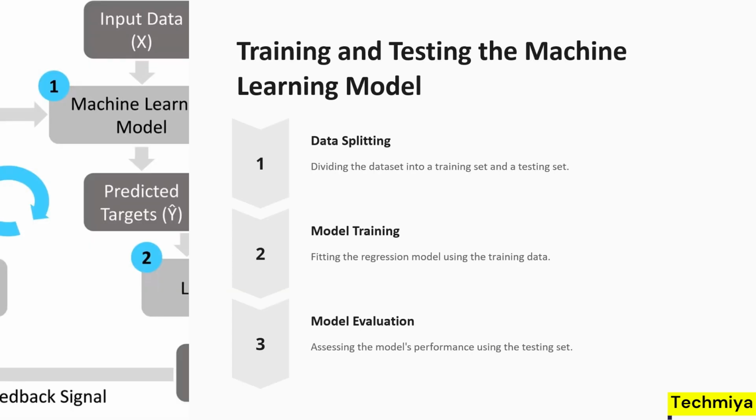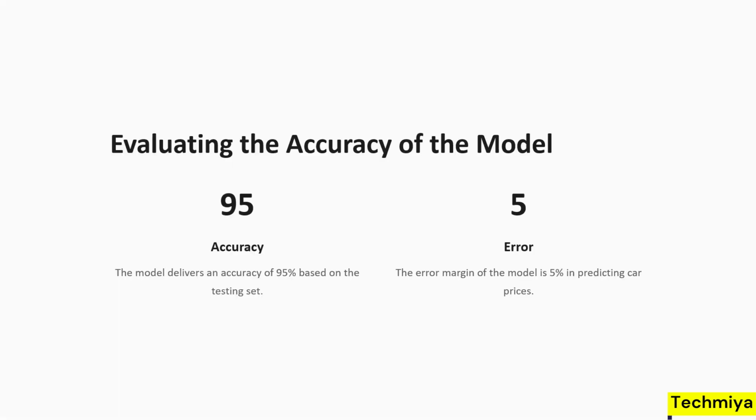Usually in a machine learning model, we will split data into two categories: a testing category and a training category. Based on that, we will train our model, and at last, we will evaluate our model. Once the training and testing is done, we need to evaluate the accuracy of the model. If the accuracy is more than the threshold, for example 85% or 90%, the model is considered to be accurate.